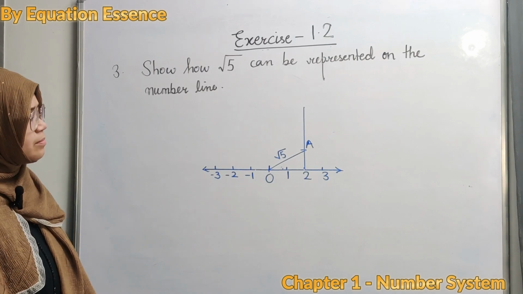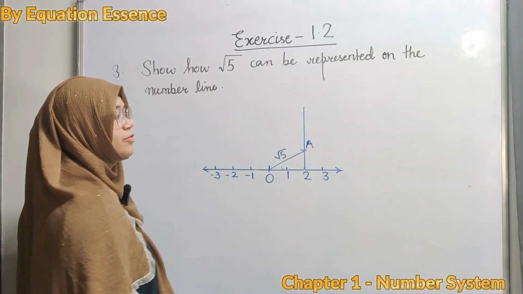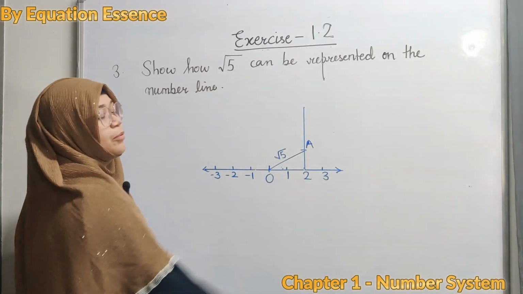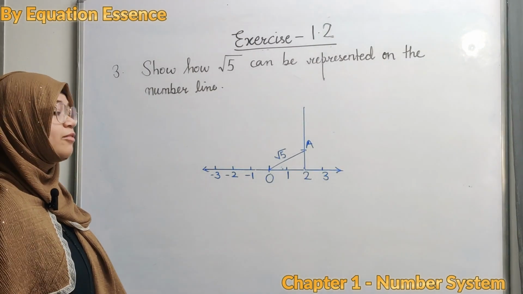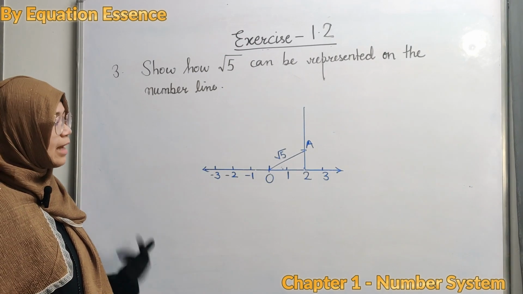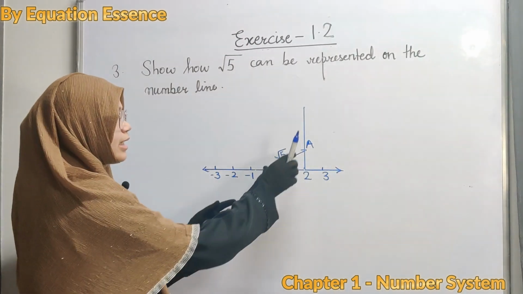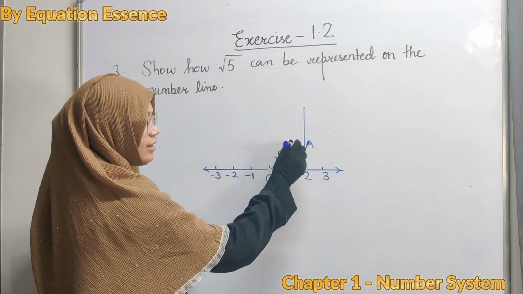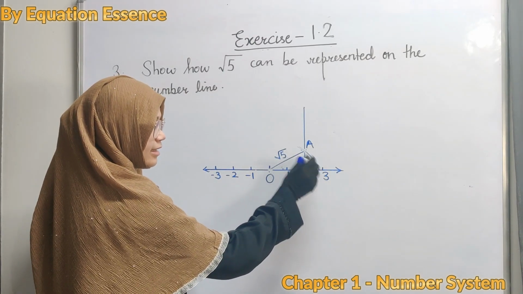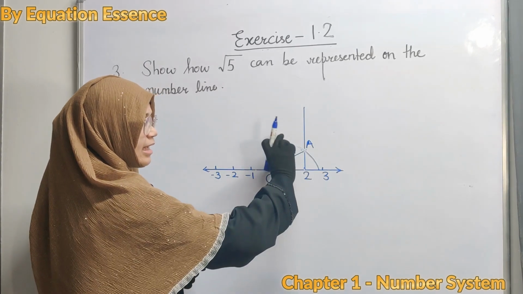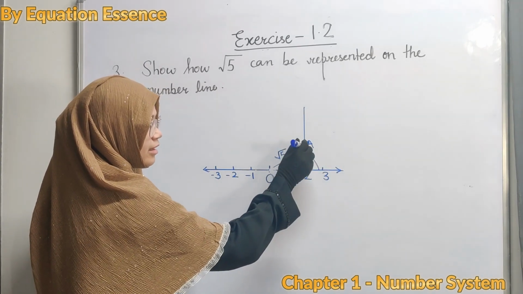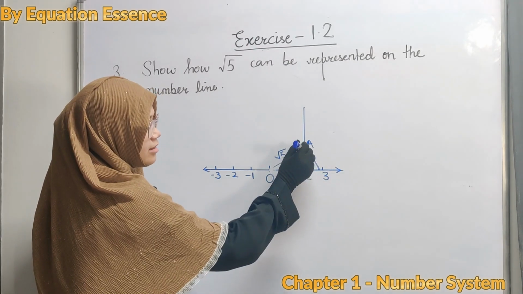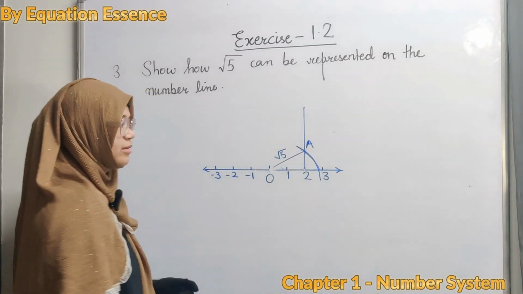Now can you imagine that this is the distance of root 5, but we have to find the distance on the number line. हमें number line पे root 5 चाहिए. So how can we find it? We have to use a compass. आपको क्या करना है? आपको कंपास लेकर इस वाले पॉइंट से मेक एन आर्क हेयर लाइक दिस एंड लाइक दिस. कंपास लेना है, ऐसे एक आर्क ज्वाइन करनी है यहां से यहां तक, which cut this point and this point.